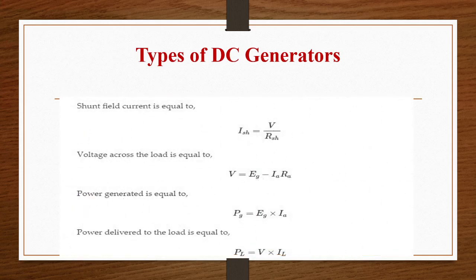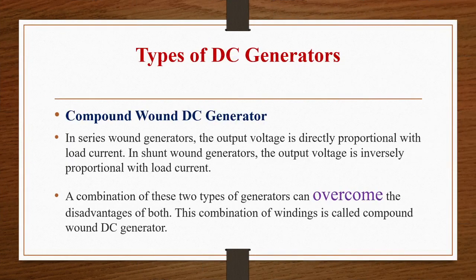So shunt field current ISH will be equal to V by RSH, and voltage across the load is EG minus IARA. Power generated in the generator is EGIA, and power given to the load is V into IL.